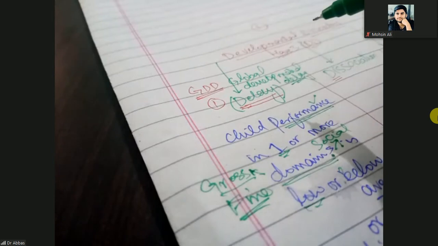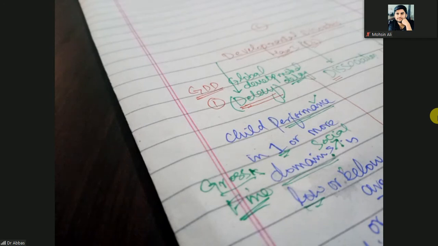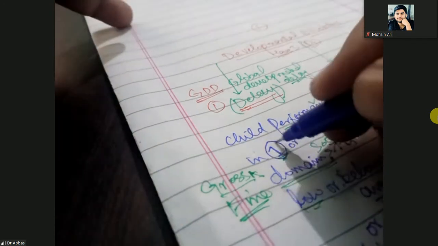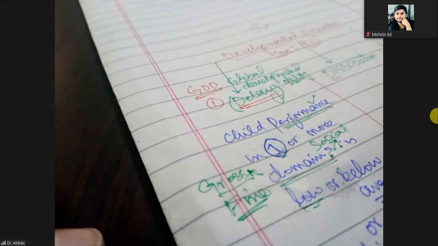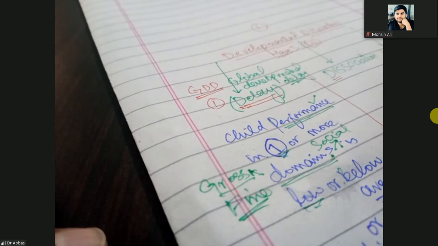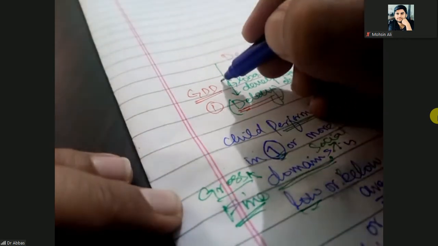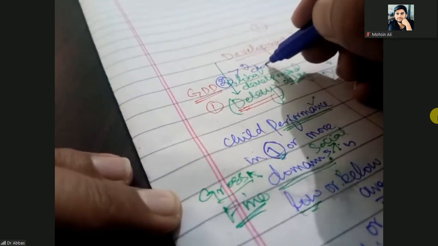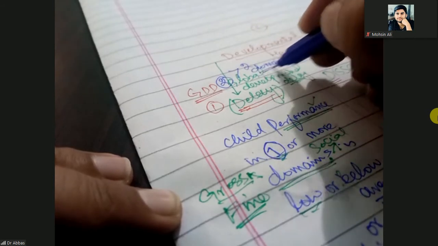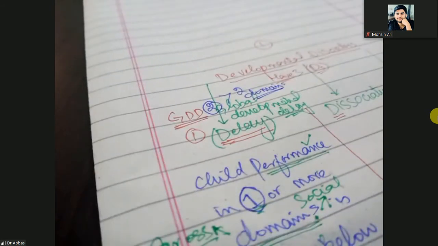Then what is the global developmental delay? If the developmental delay involves two or more domains. Here is only one domain, that one domain can be gross motor or fine motor. If the developmental delay involves two or more domains, okay, that is the global developmental delay. So here two or more than two domains are involved. Clear?